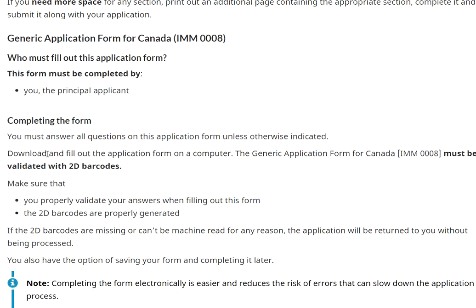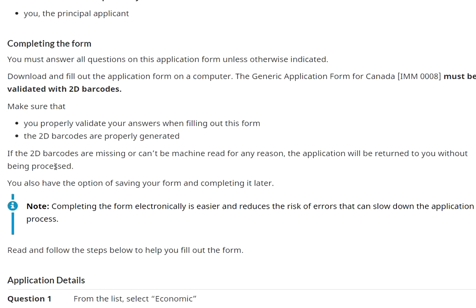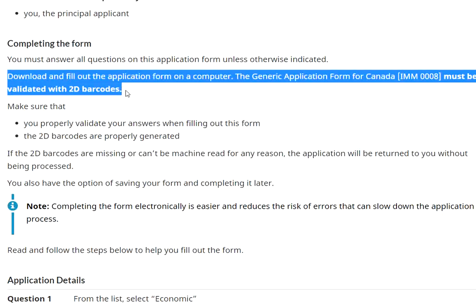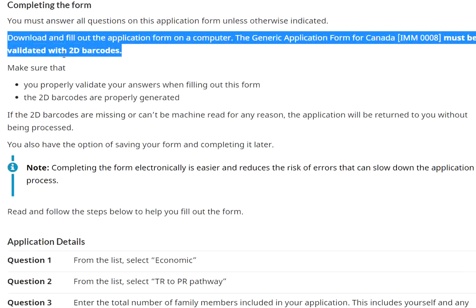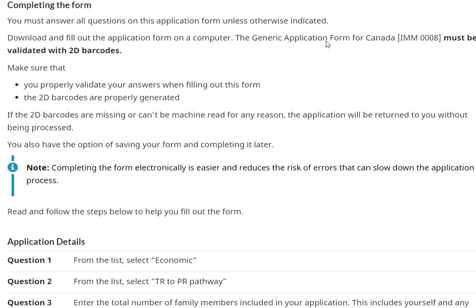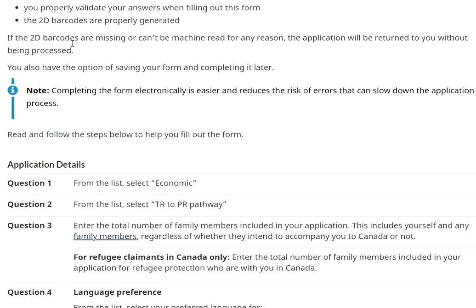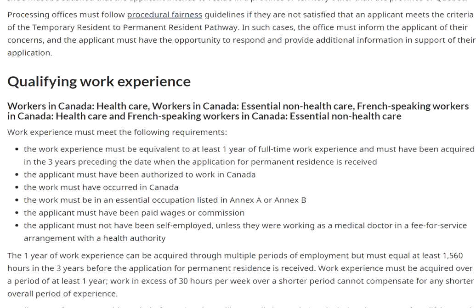Now, when you submit the documents, you must answer all the questions on this form. So that's first and foremost. Don't use initials. That's again a major mistake a lot of people make. Don't use just short forms of anything. Just fill in everything fully. Now you have to download the forms using Adobe and everything, and you need to validate with 2D barcodes. That's mandatory, especially for the IMM 0008 form. Again, if the 2D barcodes are missing, they will not be able to process your applications. So it's there.